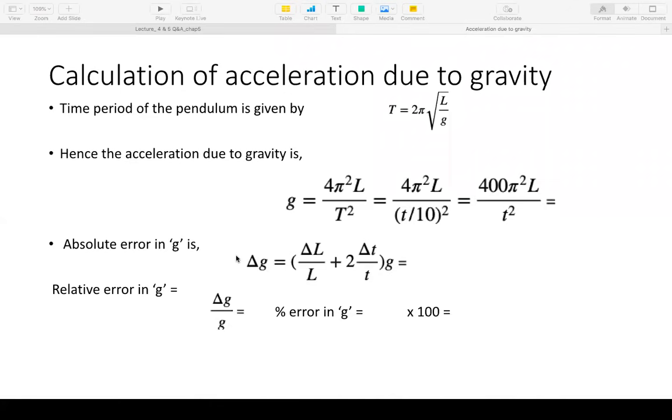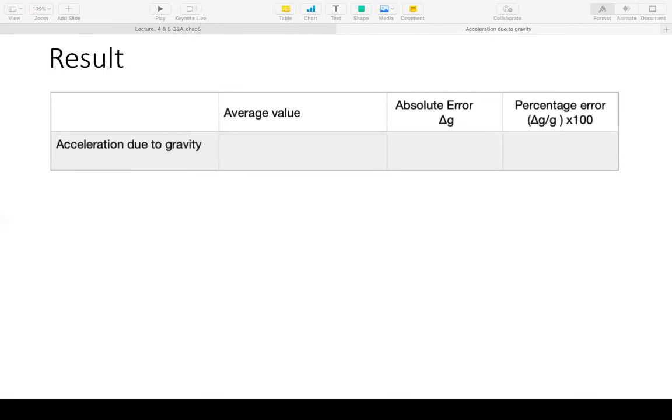So you divide by G, this quantity, that will tell you the error, that is percentage error in G. The relative error in G is delta G upon G, and percentage error in G is obviously delta G upon G into 100. So we'll get that value. And that brings us to the end of the calculation, and you will quote the average value for G, absolute error delta G, and the percentage error delta G by G into 100. So this is your final result.